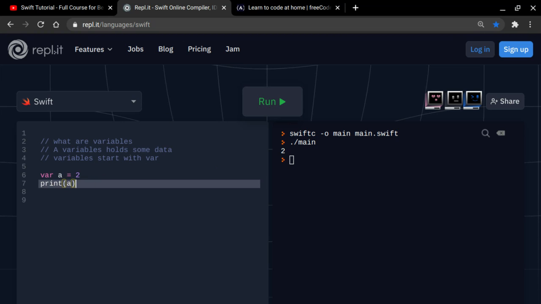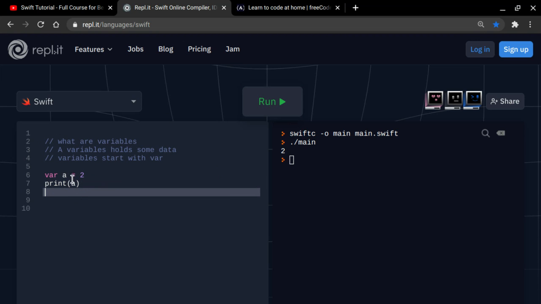Let me just explain it again. It's pretty confusing, but let me explain it again. It's saying var, now it's declaring a. So var means it's declaring a right now, equals 2. So you're assigning a to 2. So a equals 2, it's basically saying that. And you're saying print a. Now let's talk about what print means. Print means print a.